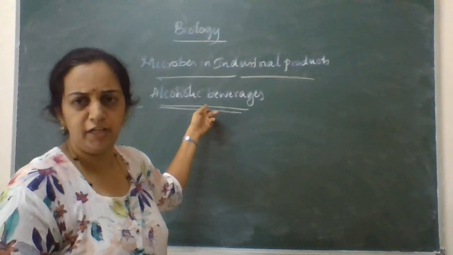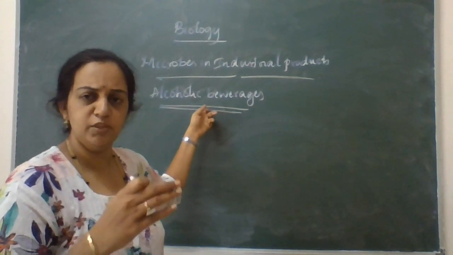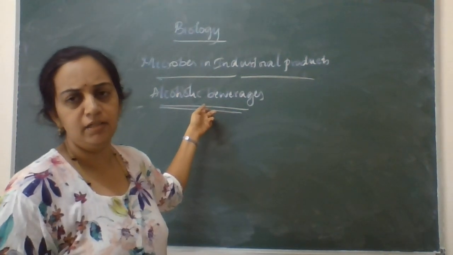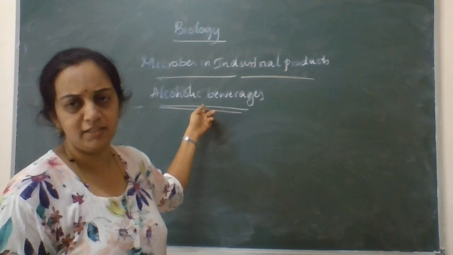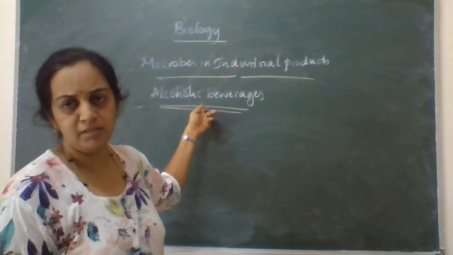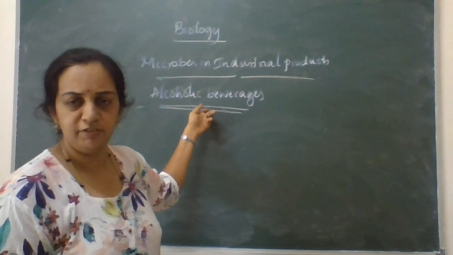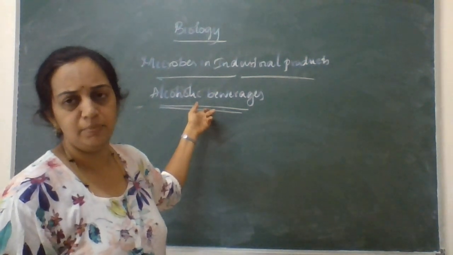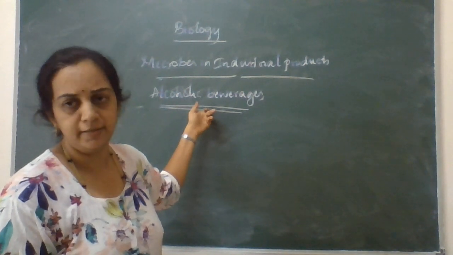For the fermentation of any of the products, it is fermented by a particular microbe, a fungus, that is yeast, called Saccharomyces cerevisiae. Saccharomyces cerevisiae undergoes fermentation, and that results in the production of alcoholic content.